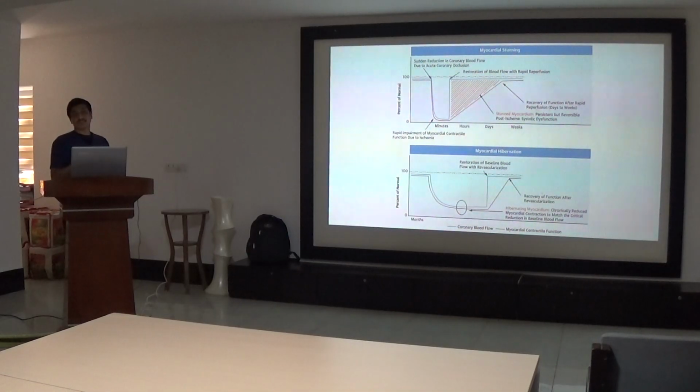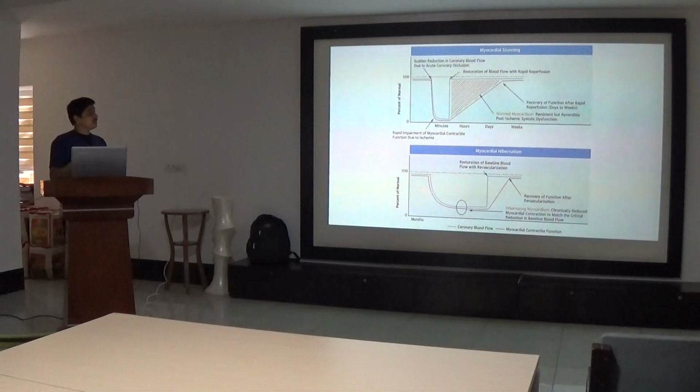So this is a physiological response in which there is restoration of the blood flow, and the contractile muscle will recover after some time. That is stunned myocardium. And this is myocardial hibernation, in which you can see the blue line, the coronary blood flow, is chronically decreased over a long time, that is months, due to which there is a decrease in the contractile function also. Once we do revascularization with PCI or CABG, there will be a gradual improvement in the recovery of function.